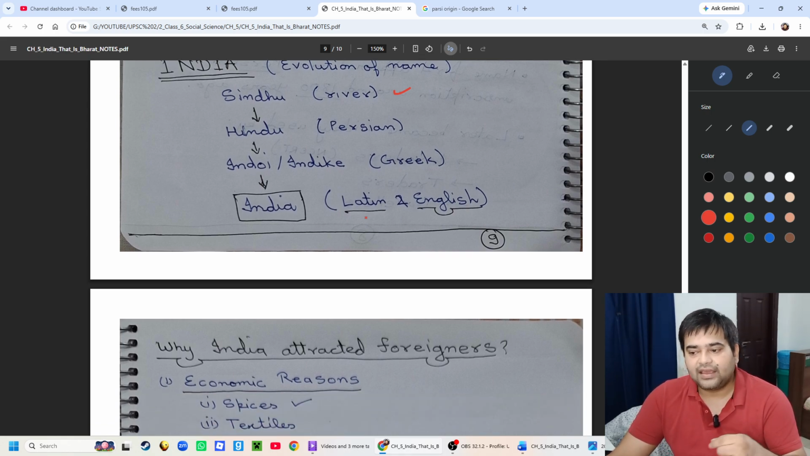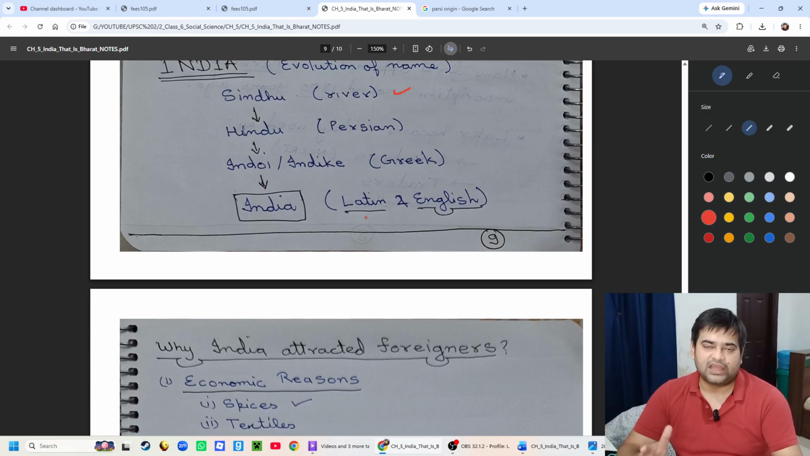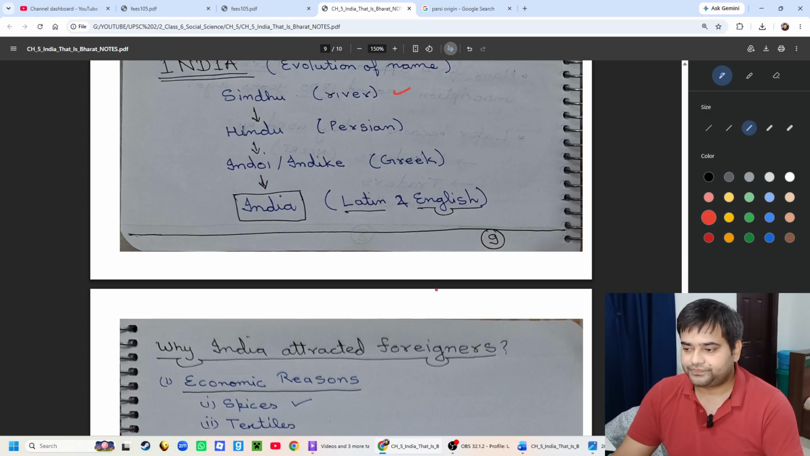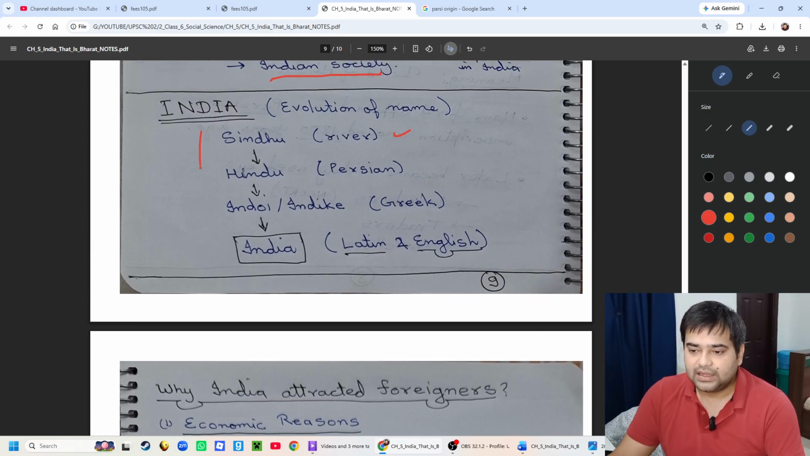And from Indike, when it was adopted in the Latin or English language, Indoi and Indike became India. Okay, so that is the journey of the word India.